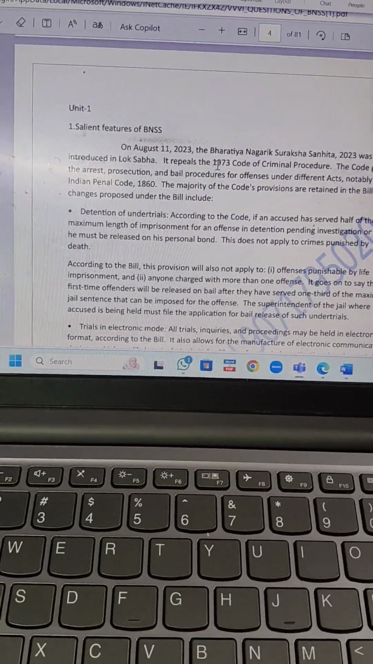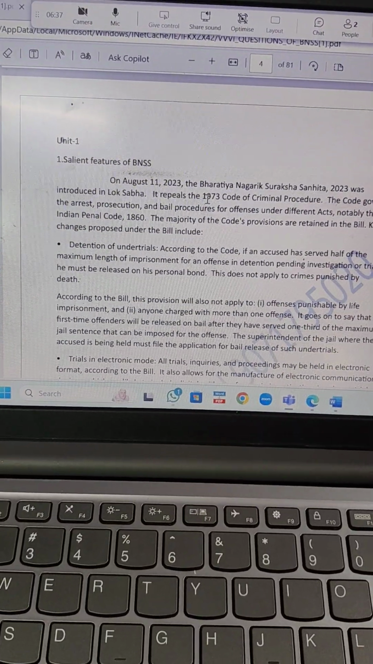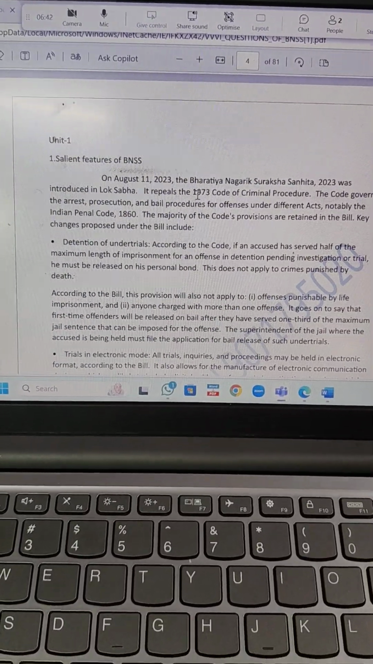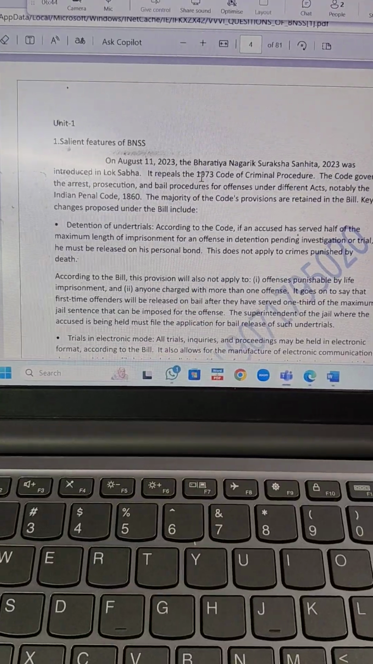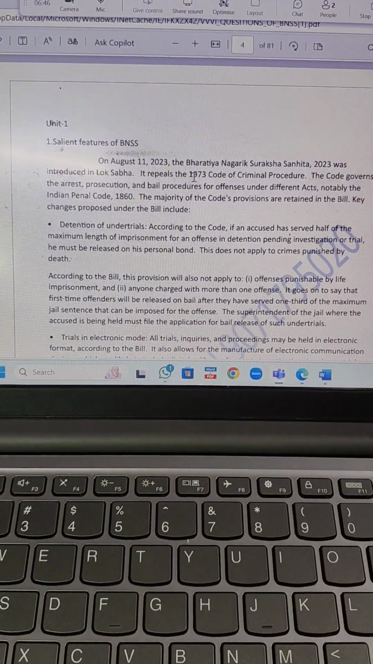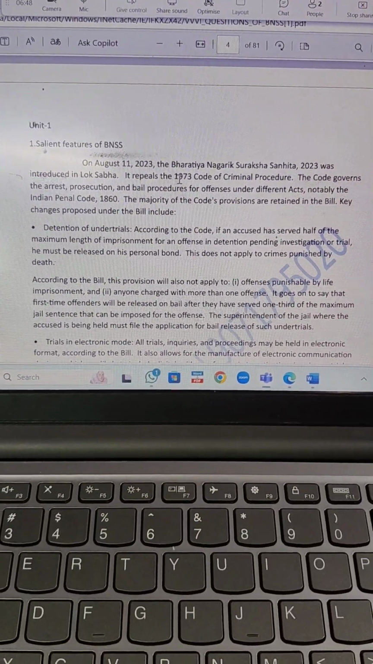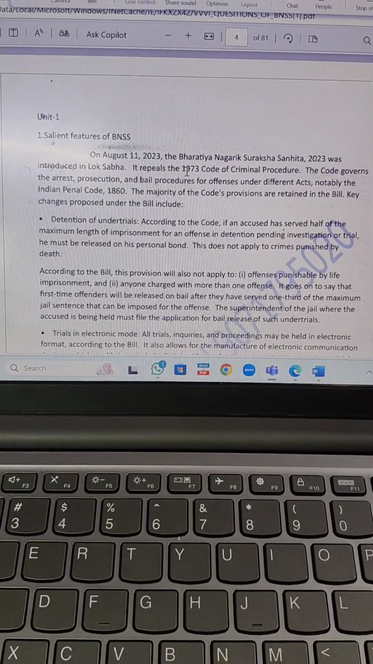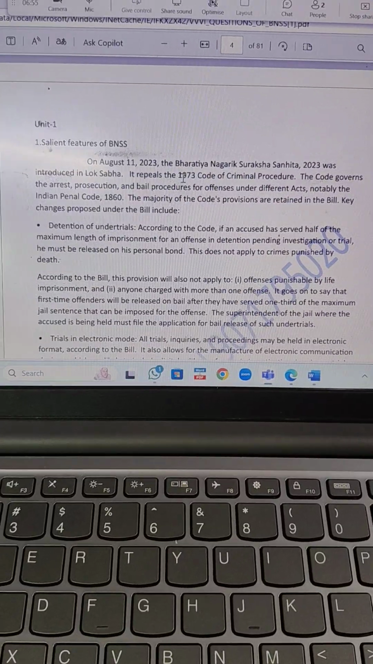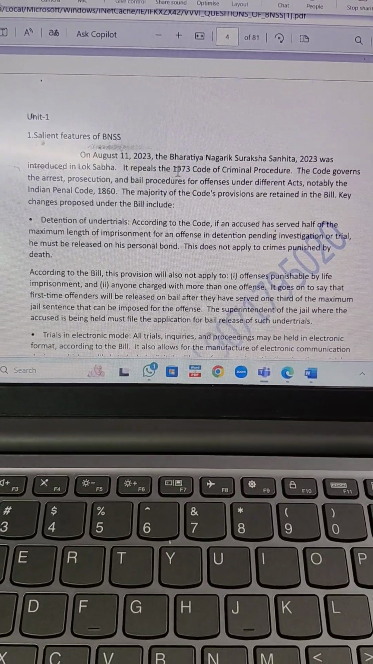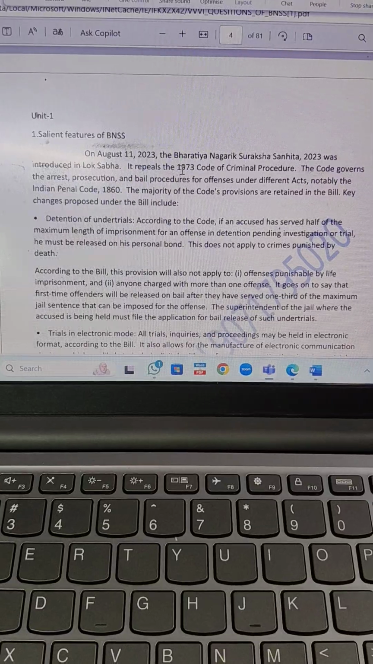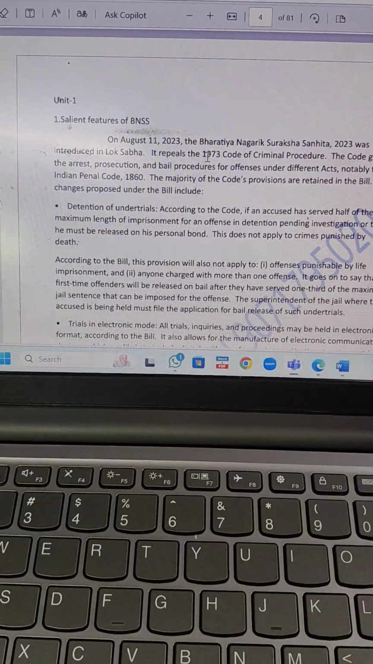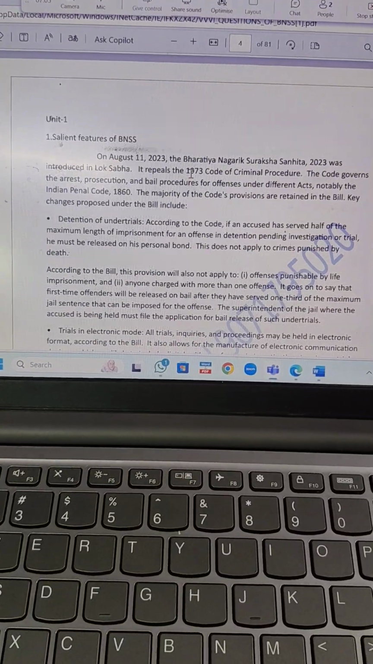Please make a note somewhere that BNSS is equal to CRPC, BNS is equal to IPC. The majority of the code's provisions are retained in the bill. Key changes proposed under the bill include, so all the things that were under the CRPC, same thing has been copied under BNSS with slight changes. Now we will look into what are those slight changes.